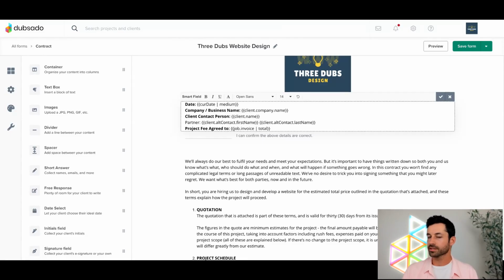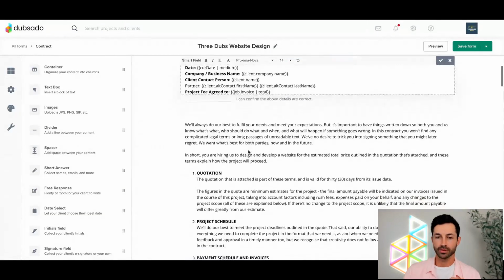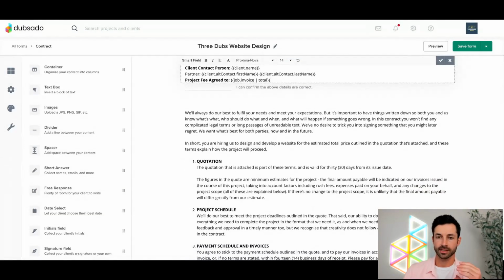Okay, any other questions about contracts before we move on? I know we didn't take too much time to go over all the other fields here that we have possible in a contract, but the main idea of a contract, in my opinion, is to have just your language there clear and simple for your clients. Like I said, populating information. We're not worried too much about collecting information, which is what a lot of these fields are, especially for those of you who are relatively new to Dubsado.